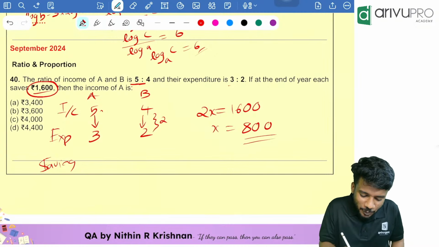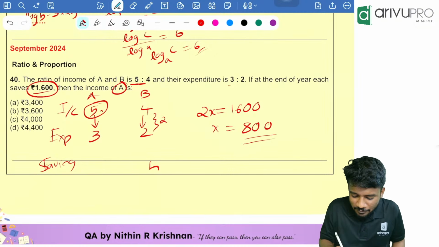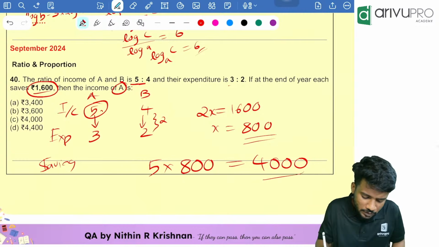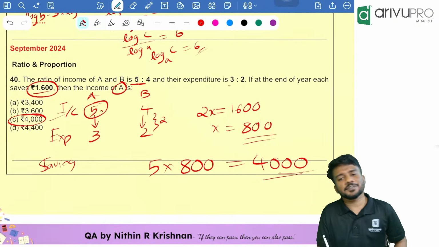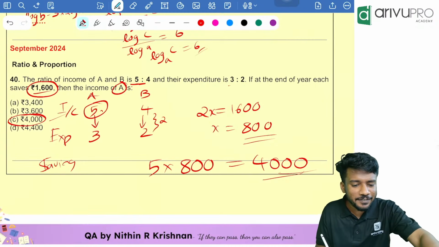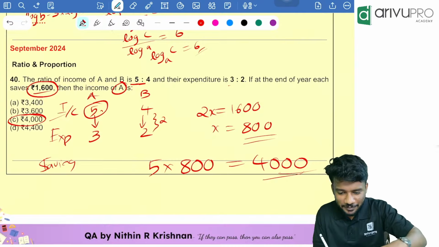Now the question is, what is income of A? Instead of 5 into x, I should write 5 into 800, which is equal to 4,000. Option C is your answer. Got the logic, people? Understood the method? Anyone is having any doubt? Please tell me. Got it? Yes. Next question. Yes, Vaishnavi.